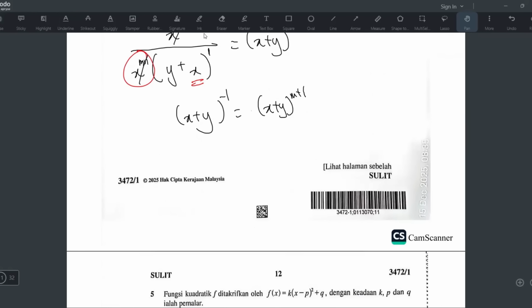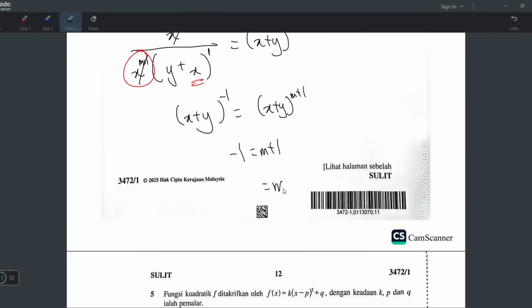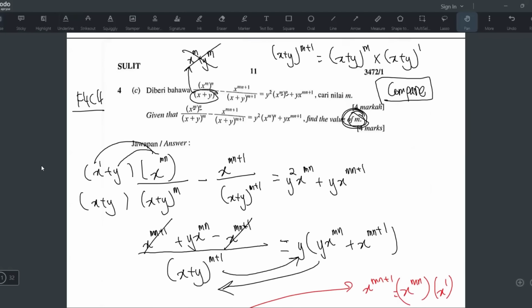And yeah, now you compare. You see both sides, the x plus y have the same base already. So the power you can take out, negative 1 equals n plus 1. And wow, I can find the m now. Negative 1 minus 1 is negative 2. So they want to find m, and this is the m answer, negative 2.